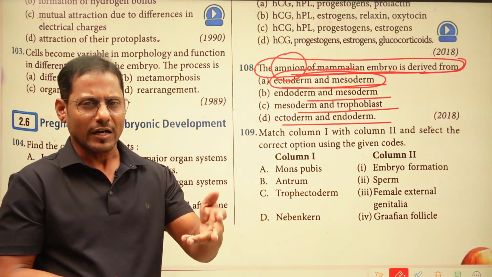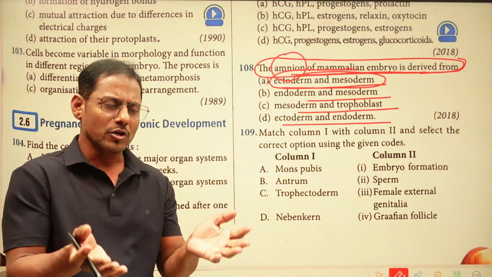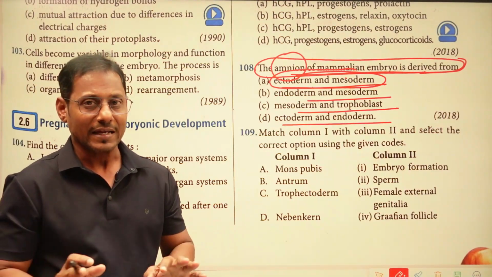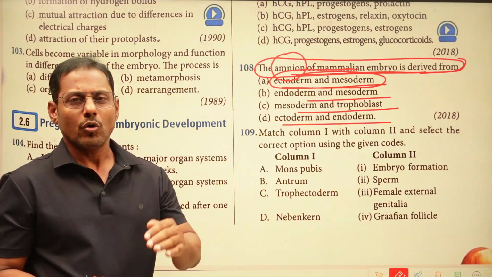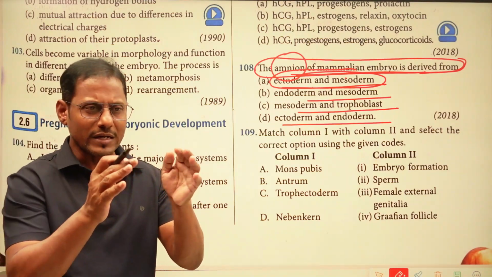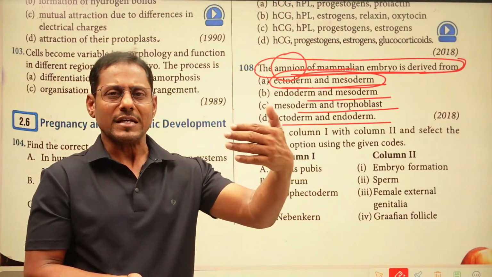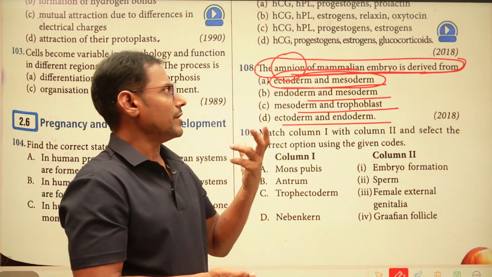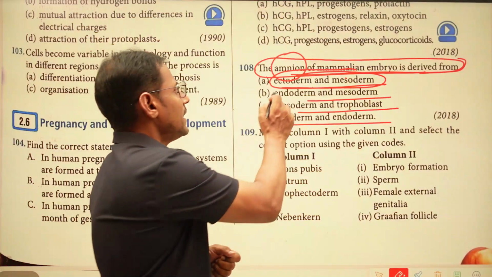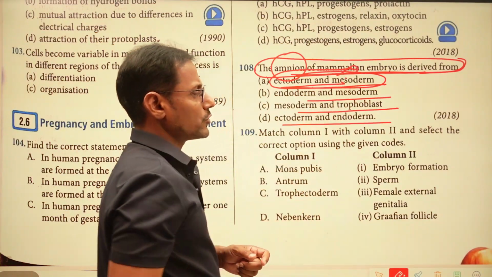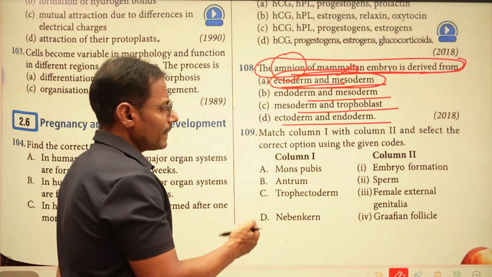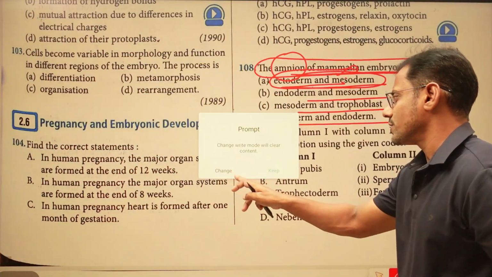If there is no amniotic fluid, the embryo is going to be dried and die. So it provides a moist medium and protects from external shock. This is the main function of the amnion, which is derived from the ectoderm and mesoderm.